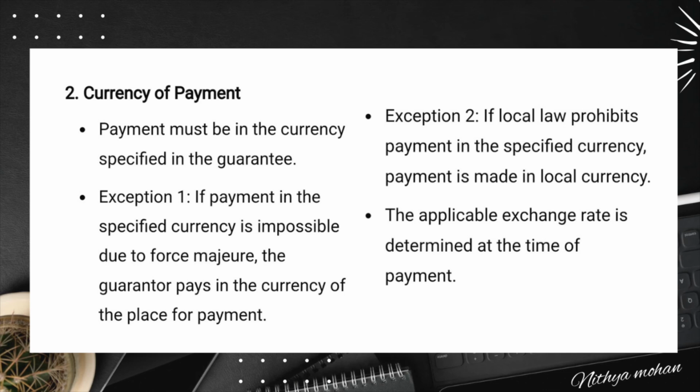Now, Sub-Article 21b second deals with legal restrictions. If the local law prohibits payment in a specified currency, the guarantor must also pay in the local currency, even if the guarantee states that the payment must be made in another currency. In such cases, the guarantor must pay according to the applicable exchange rate at the time payment is due. If there is a delay in payment, the beneficiary can request payment at the exchange rate that was valid when payment was originally due or at the time of actual payment, whichever is more favorable.